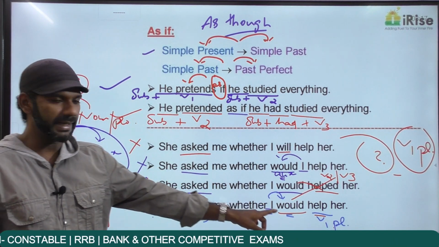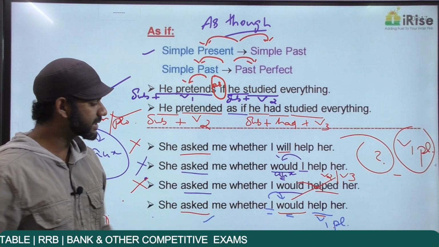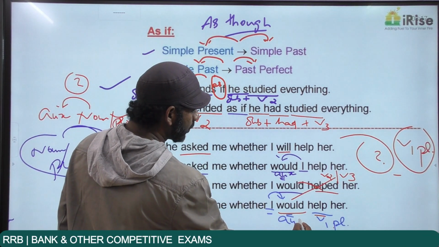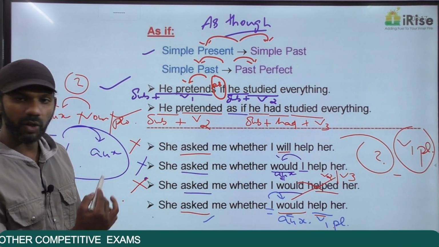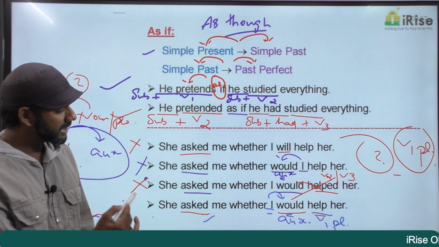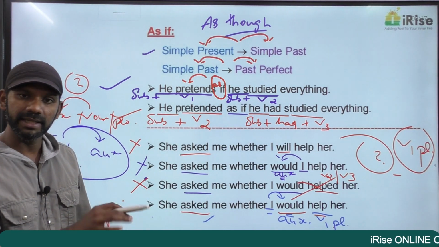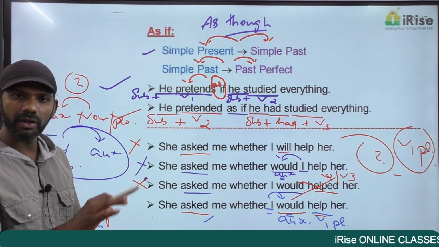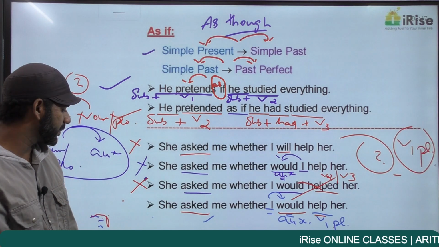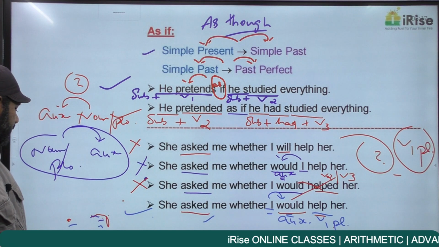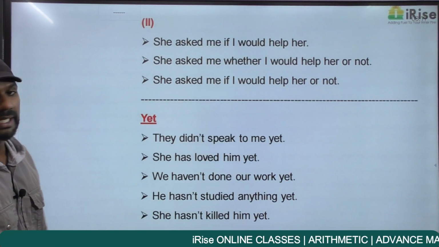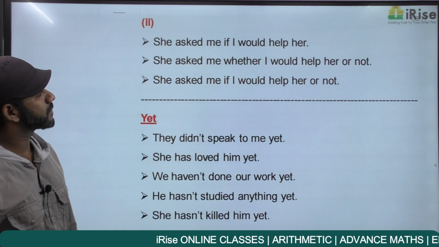Started in the past, ended in the past, not interrogative. The auxiliary verb is coming after the pronoun. That concept is completely fine. It's always would plus V1 plural. Would help is would plus V1 plural. That is also completely fine. So all the concepts are fine in this statement. So this is grammatically correct. Now as I said, if you miss a concept, you may not be able to get the answer. Come to the next one.